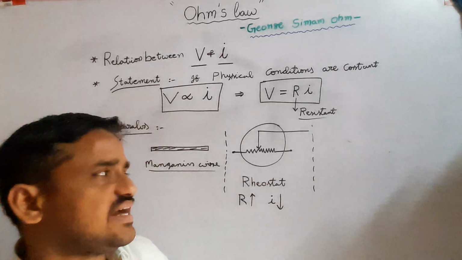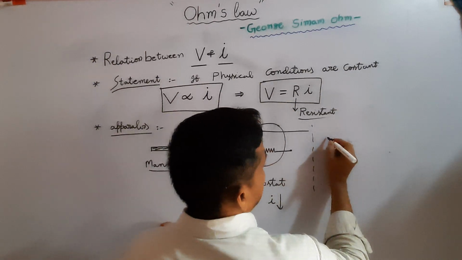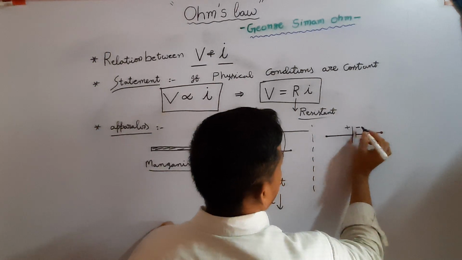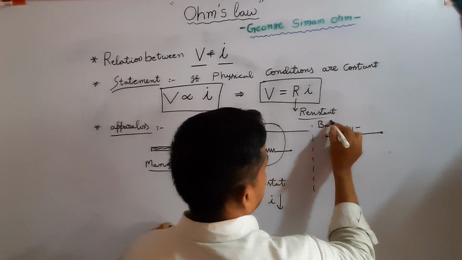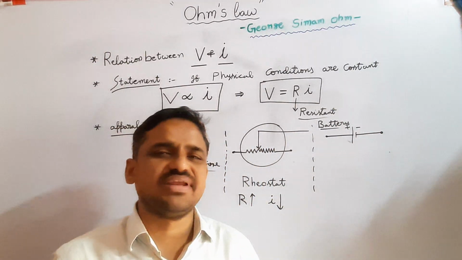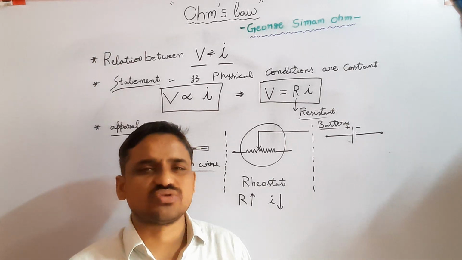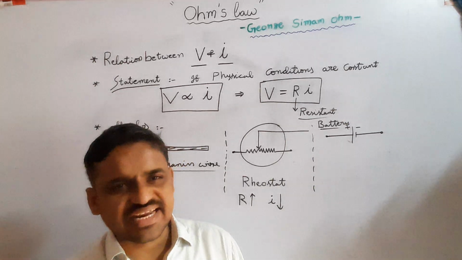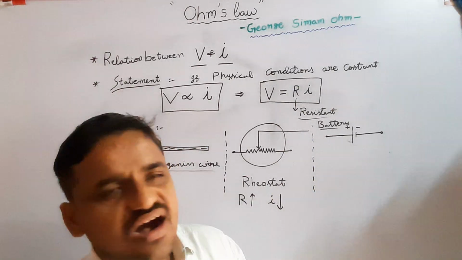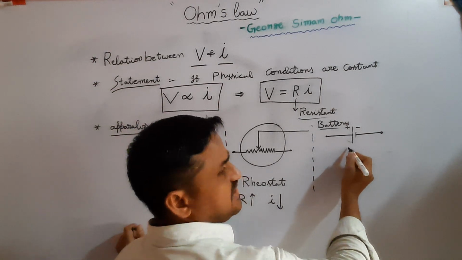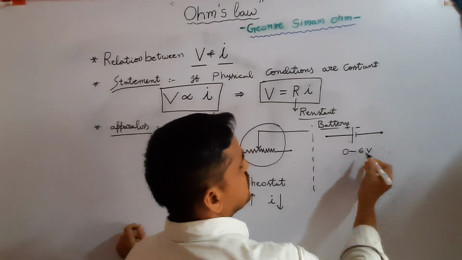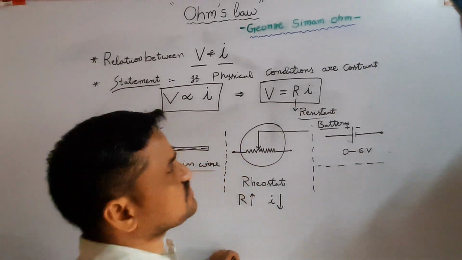The other main component is the power source. Power source means battery eliminator. It supplies electrical energy to the circuit. It maintains constant potential difference between the ends of the circuit. So here we select a 0 to 6 volts battery.